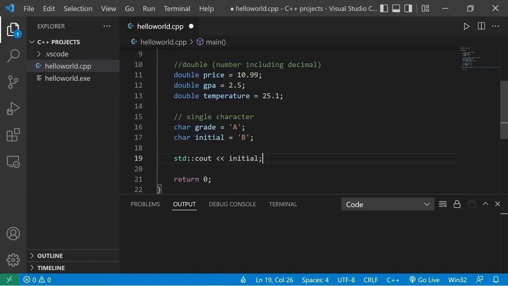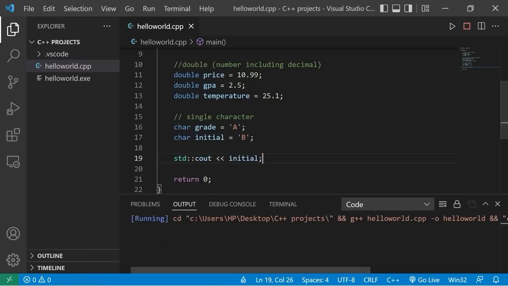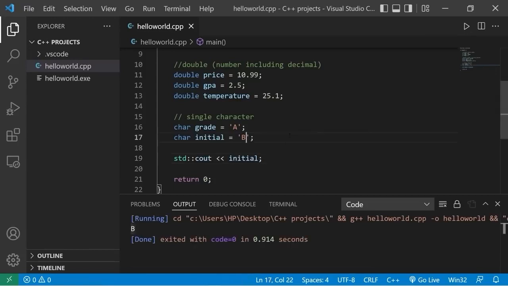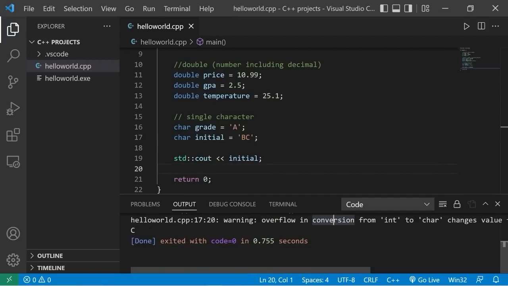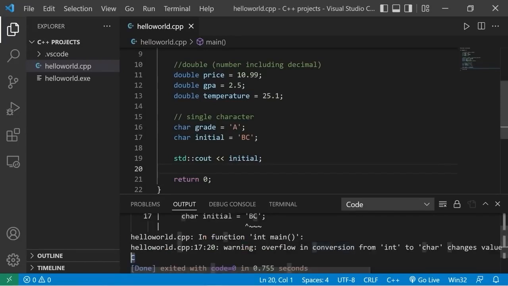Initial. Okay, we have our single character of B. Now check this out. What if I attempt to store more than one character? I'll add C. We have a warning. We have an overflow in conversion from int to char. So what's displayed is the last character, just C. So chars can only store a single character.